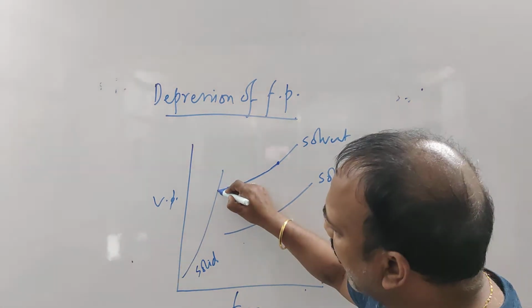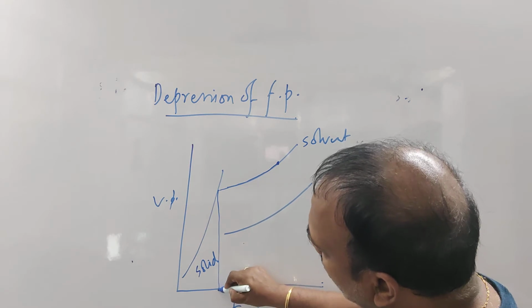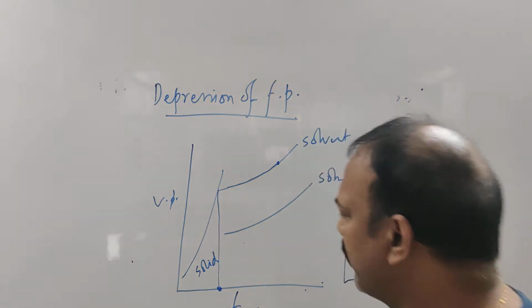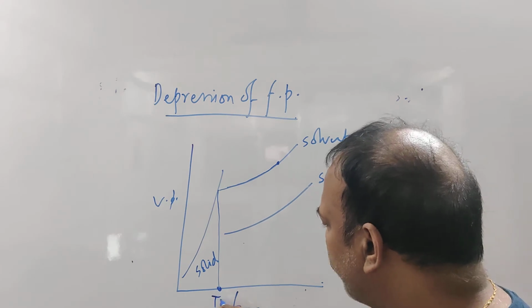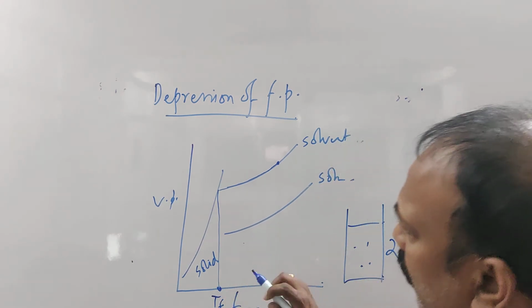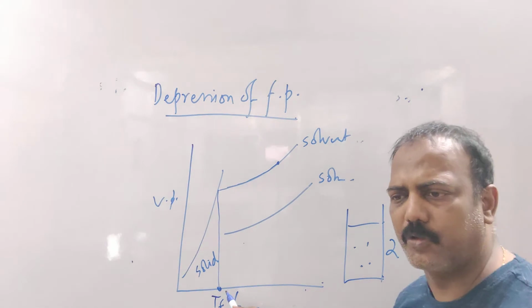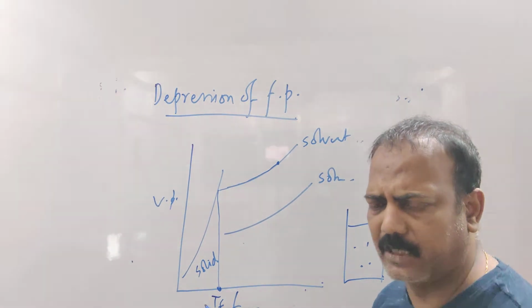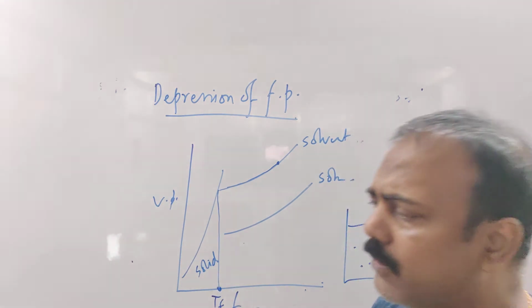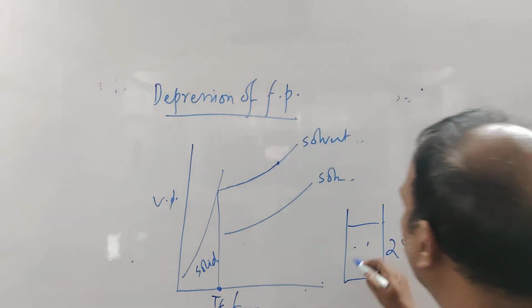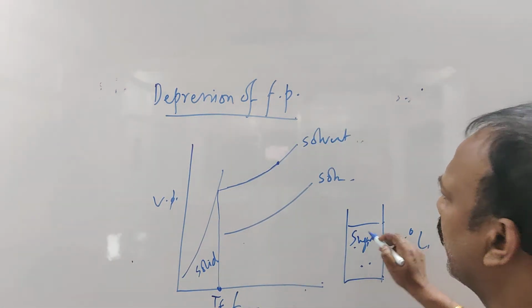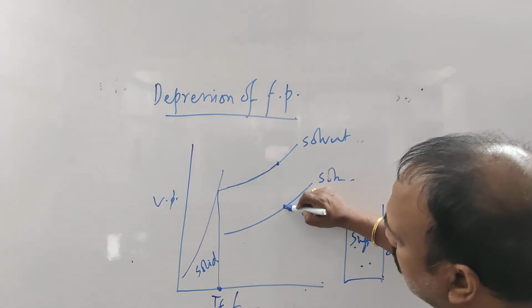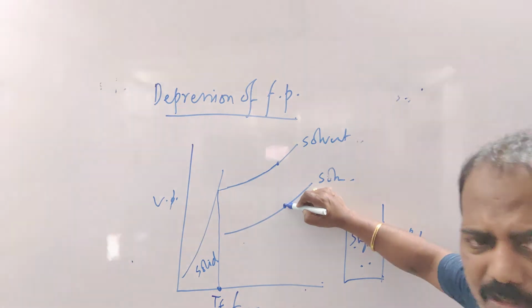Yes, at that particular temperature, the water will freeze, and that is called the freezing point of the pure solvent. That is the freezing point of the pure solvent, and we are representing it by TF, almost similar to the previous one. Now what we did, in water I had added some sugar. So the vapor pressure from here is decreased to here, right? Vapor pressure is decreased. Clear?